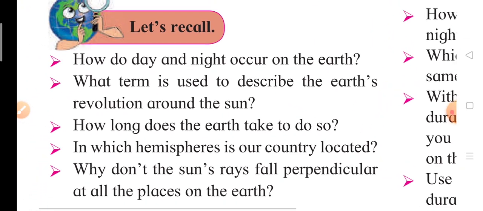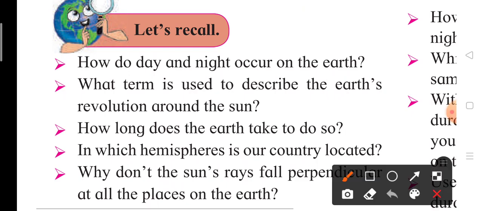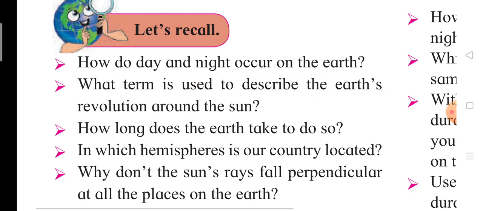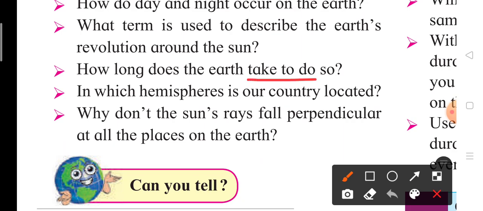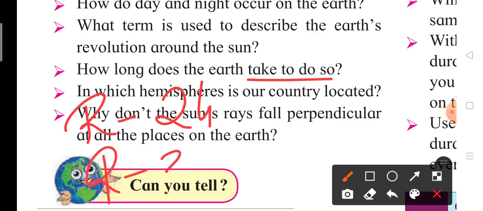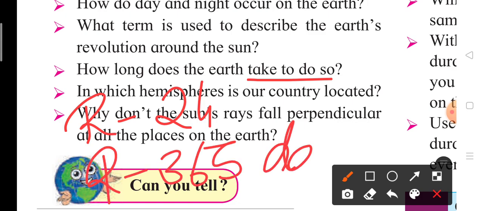Let's recall. How do day and night occur on the earth? It occurs through the rotation of the earth. What term is used to describe the earth's revolution around the sun? I have taught you this. And how long does the earth take to do so? For rotation it takes 24 hours and for revolution it takes 365 days.